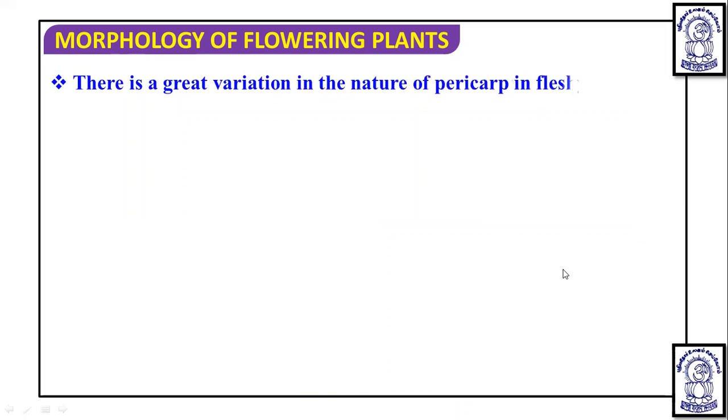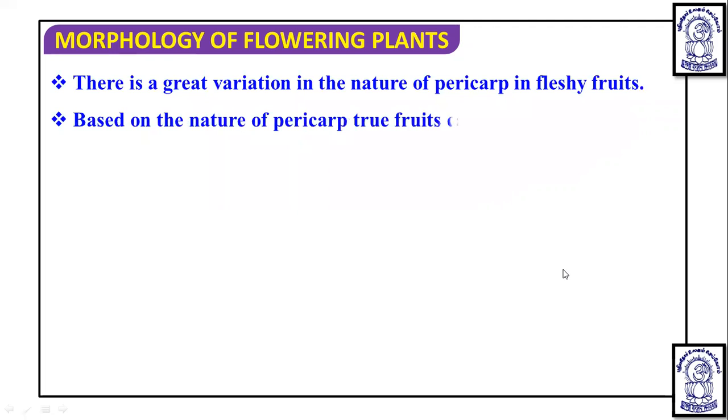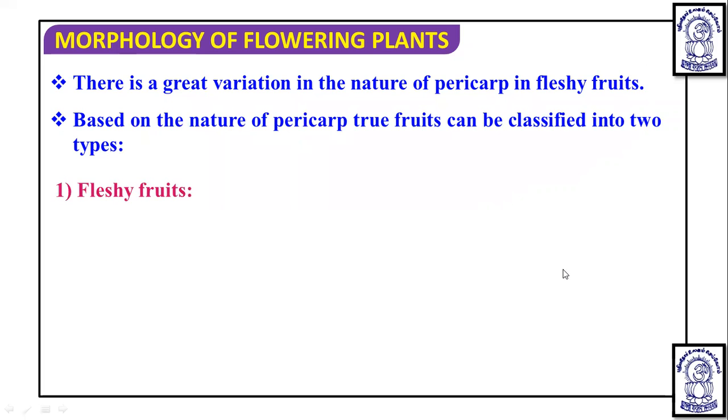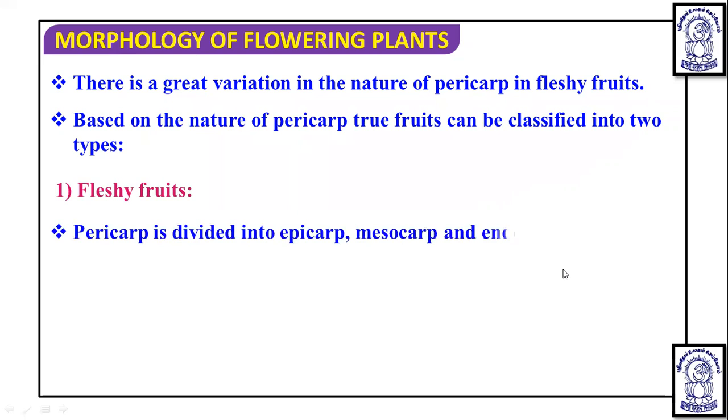So there is a great variation in the nature of pericarp in fleshy fruit as well. The pericarp can be fleshy or dry, but in fleshy fruit there is also a great variation, and in dry pericarp also there is a great variation, as we will see. Based on the nature of pericarp, true fruits can be classified into two types: fleshy fruit, when the pericarp is divisible into the epicarp, mesocarp and endocarp, or the pericarp is watery or juicy.